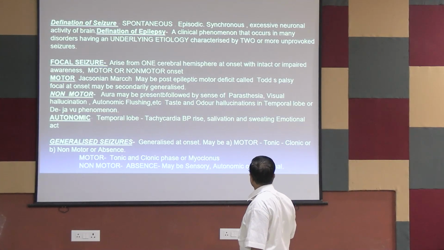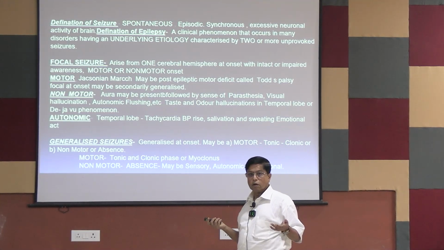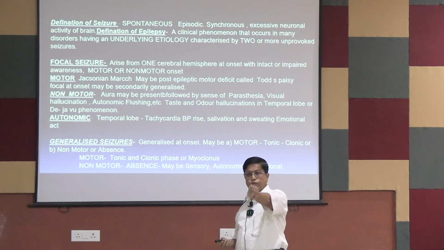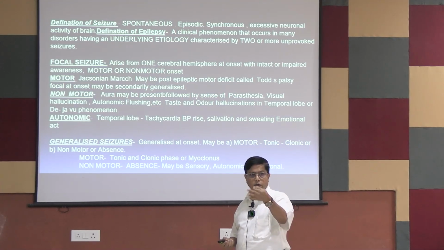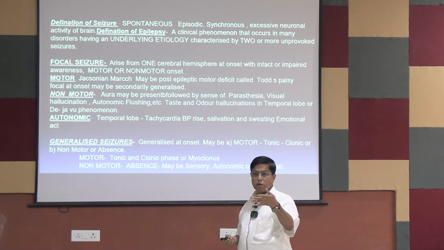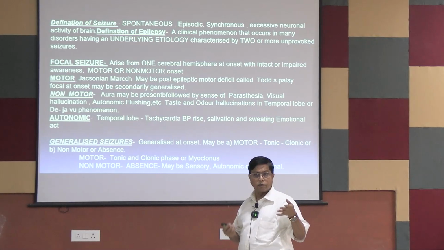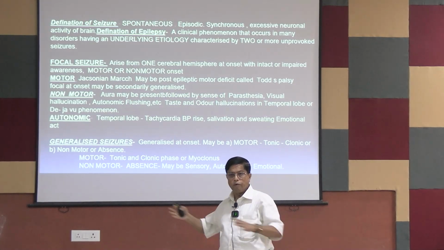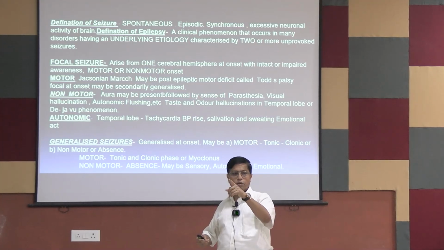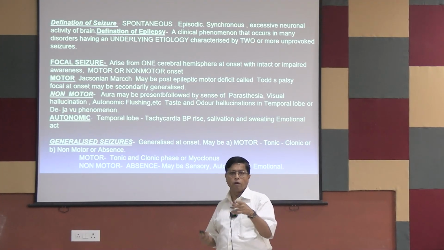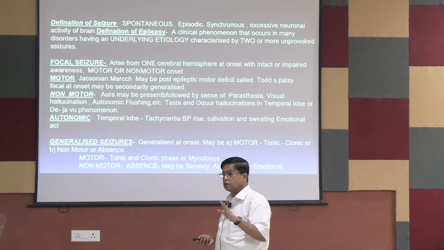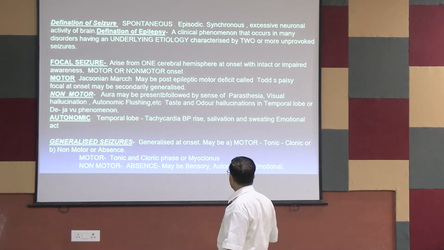So it may be a sense of paresthesia, or maybe a visual hallucination, which is not there. The patient can see it. That is called visual hallucination. Suppose a rope is hanging from the roof. The patient sees it as a snake. It is very difficult to make them understand during that time. During that time, the patient will always believe there is a snake. Everybody is saying there is a rope hanging from the roof, but the patient will say, no, this is a snake. So these things are visual hallucinations.